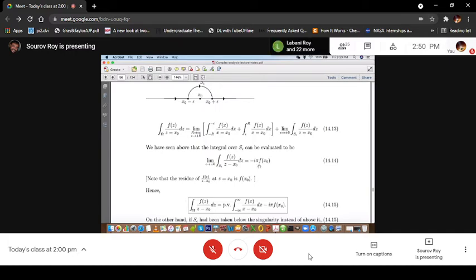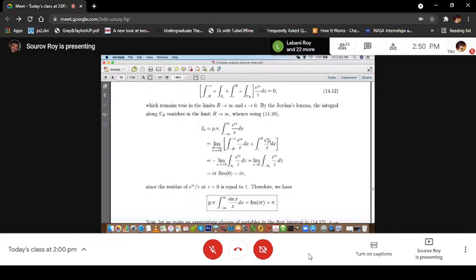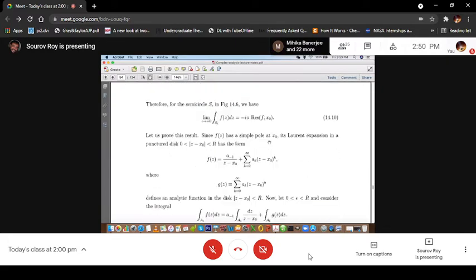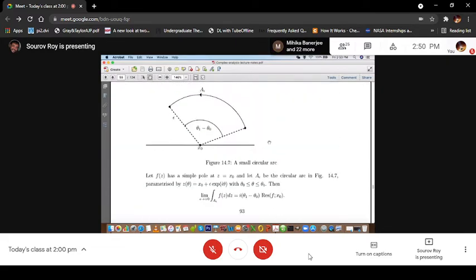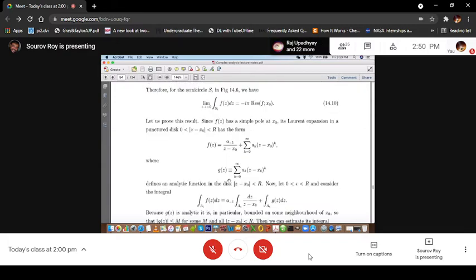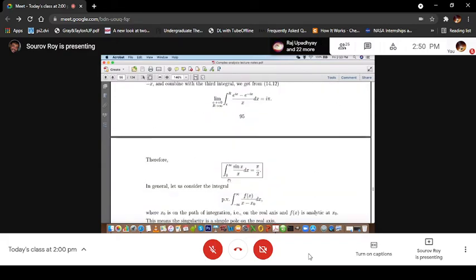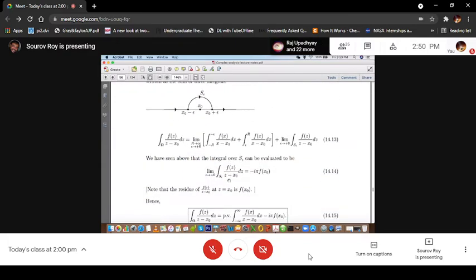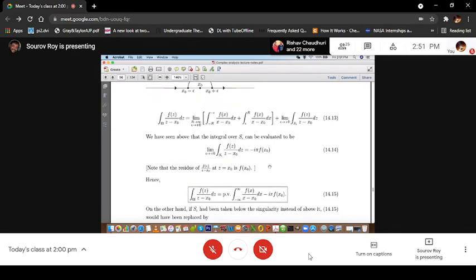So remember, the result was minus i pi times the residue of f at x0. Let me just show you. So that was essentially this, minus i pi residue of f at x0. So this result we will use directly.